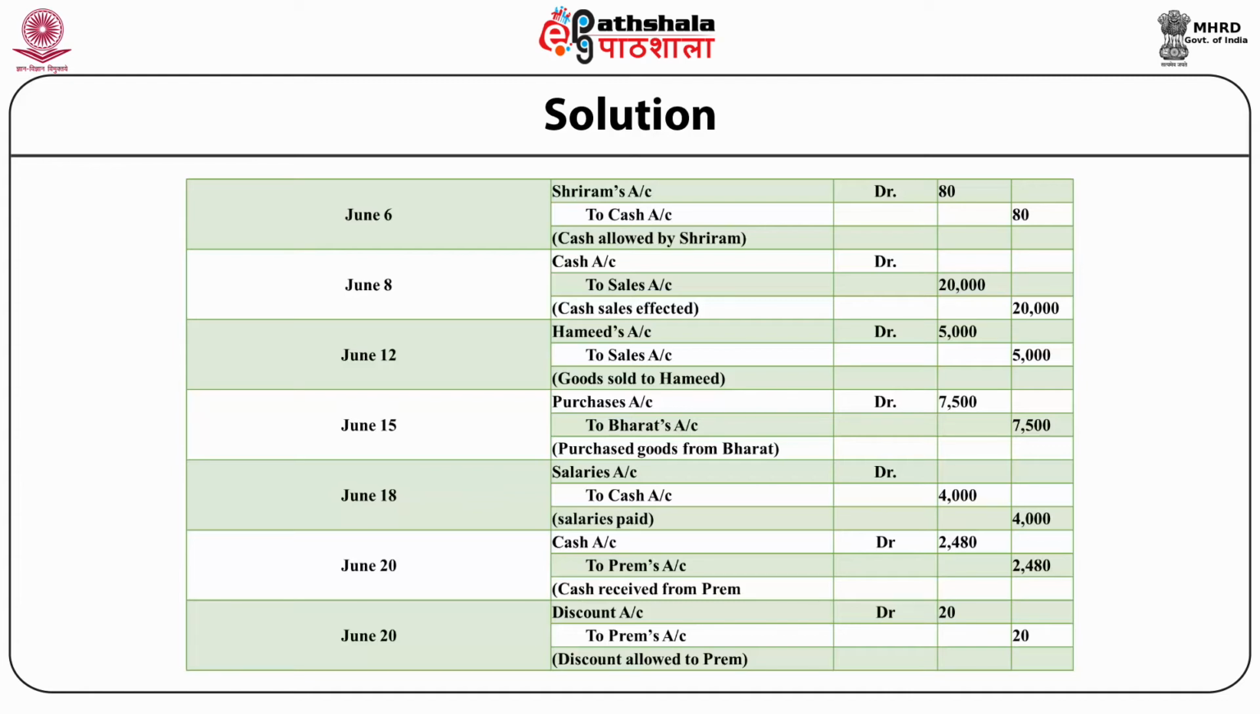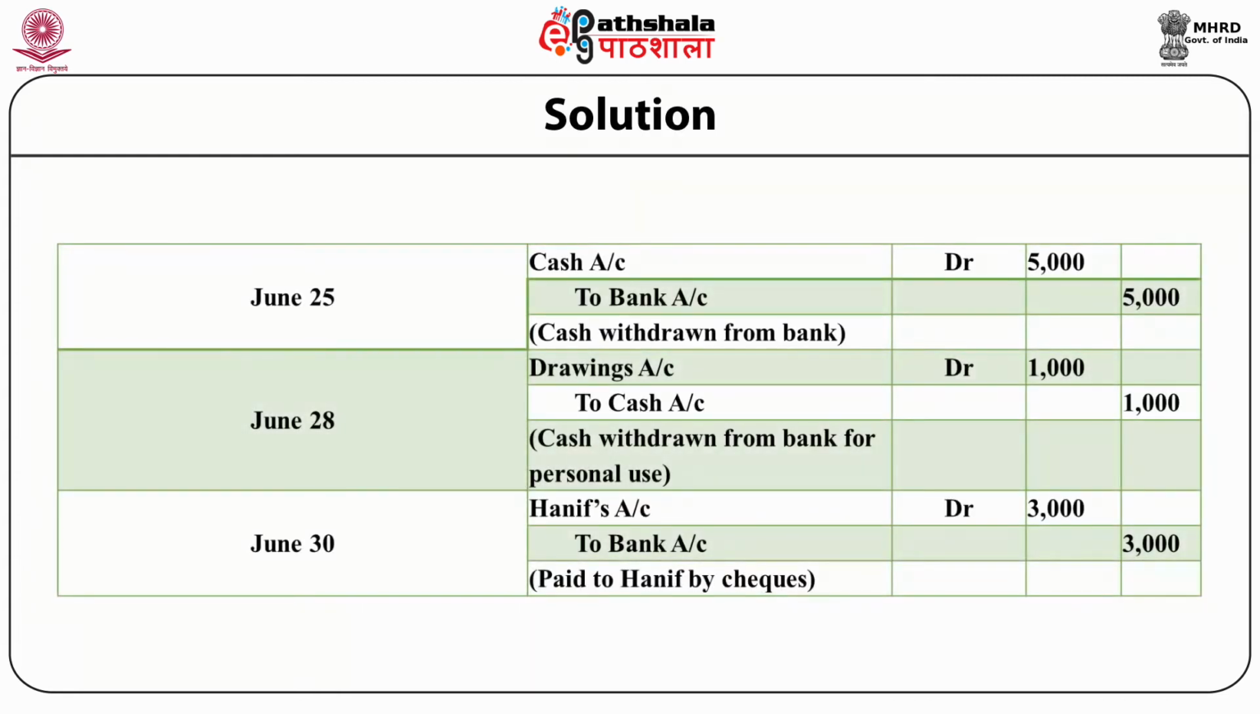June 20, discount account debit rupees 20 to Prem's account rupees 20. In the summary, we'll write discount allowed to Prem. June 25, cash account debit rupees 5,000 to bank account rupees 5,000. Cash withdrawn from bank.